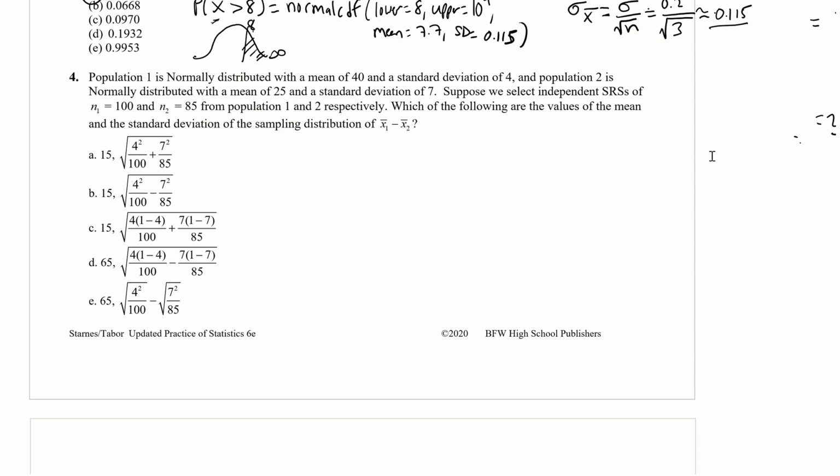All right, so next one, number 4. Population 1 is normally distributed with a mean of 40 and a standard deviation of 4. And population 2 is normally distributed with a mean of 25 and a standard deviation of 7. Suppose we select independent SRSs of n equals 100 and n equals 85 from population 1 and 2 respectively. Which of the following are the values of the mean and standard deviation? So we just want to calculate the mean and standard deviation there.